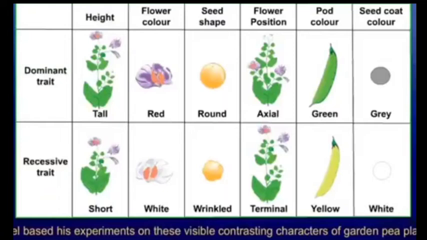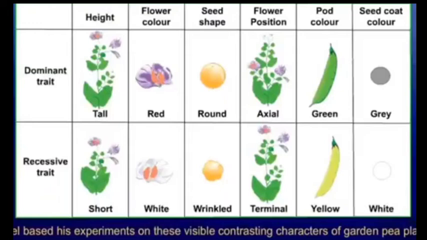The flower's position in dominant is axial, and in recessive it is terminal. Pod color, that is green in dominant and yellow in recessive. Then the seed coat color, that is grey in dominant and white in the recessive one.